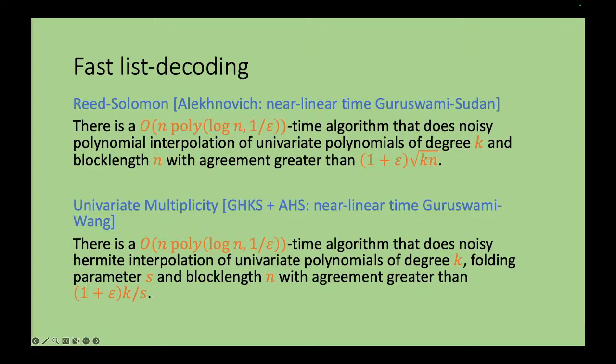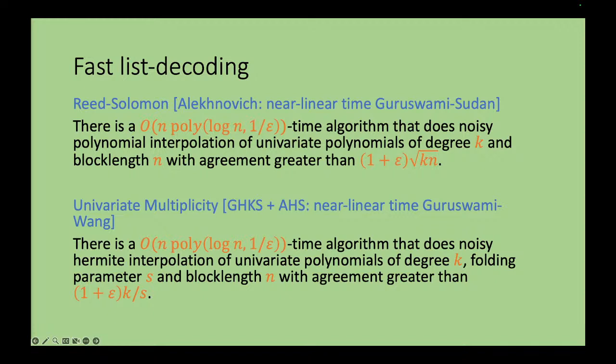These are informally stated. Basically, for Reed-Solomon, you'll see Alekhnovich's result, which says that there is a nearly linear time implementation of the Guruswami-Sudan algorithm, and for univariate multiplicity codes, we'll show a nearly linear time implementation of noisy Hermite interpolation.